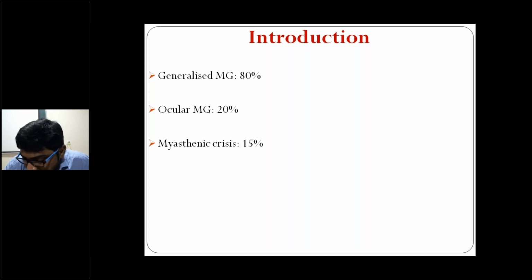So what are the antibodies seen in generalized myasthenia gravis? We will discuss now. What is the most common antibody? Acetylcholine receptor antibodies, right? AChR antibodies.